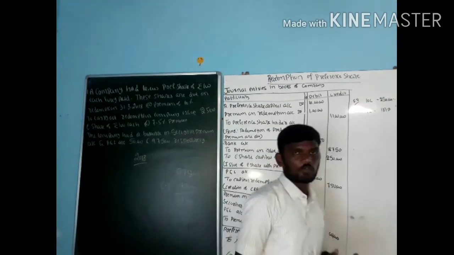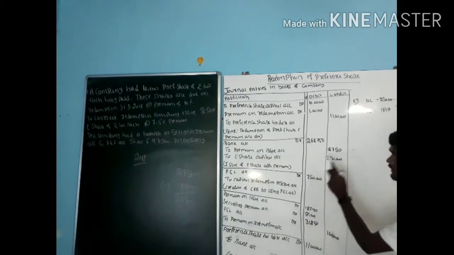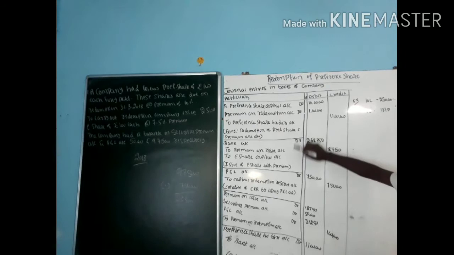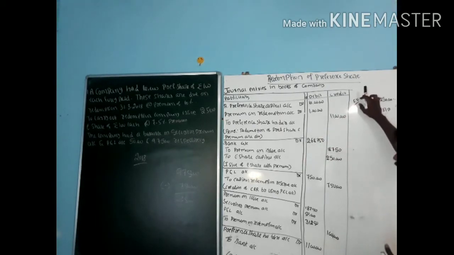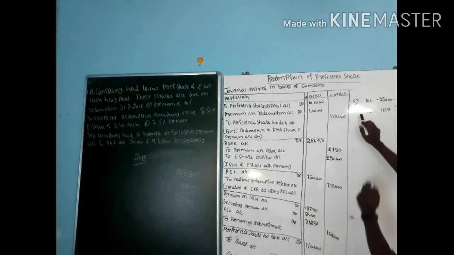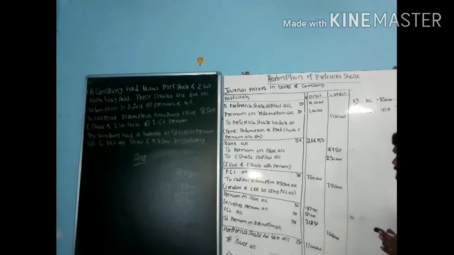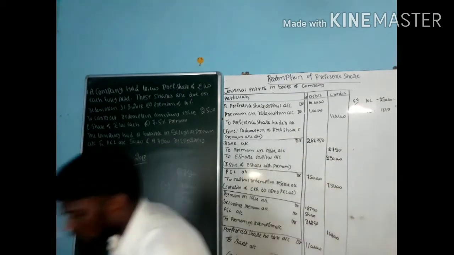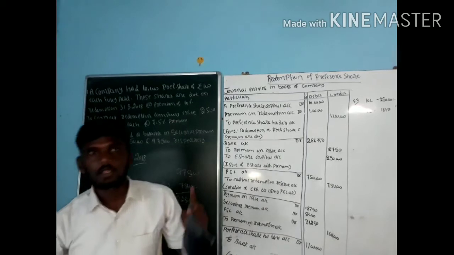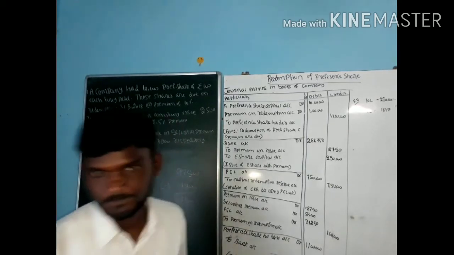This is what we need to follow for a 6 marks question for reduction of preference shares. First two entries, then go for one working note for face value, one working note for premium. Remaining entries are common. These two entries will become somewhat critical for you people. Next one we are going to see the 2018 40 marks question paper.